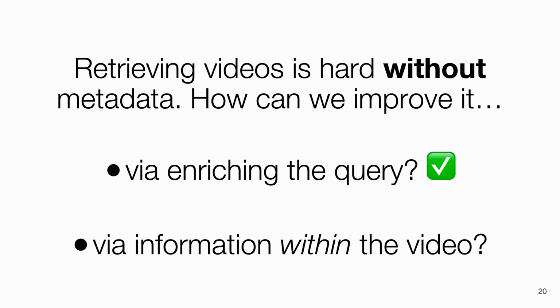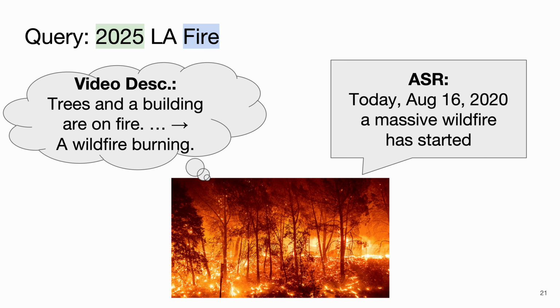Now that we have enriched the query, we must address the video side. How can we improve representation via information within the video? Video contains visual data, like trees and buildings are on fire. It also contains audio data. An ASR transcript might say, today, August 16, 2020, a massive wildfire has started. Note that the date in the audio is 2020, and our query is for 2025. This audio cue is critical for filtering out the non-relevant video, even though the visuals match.